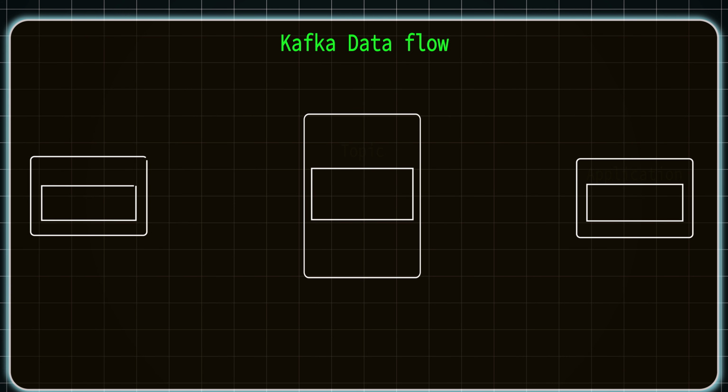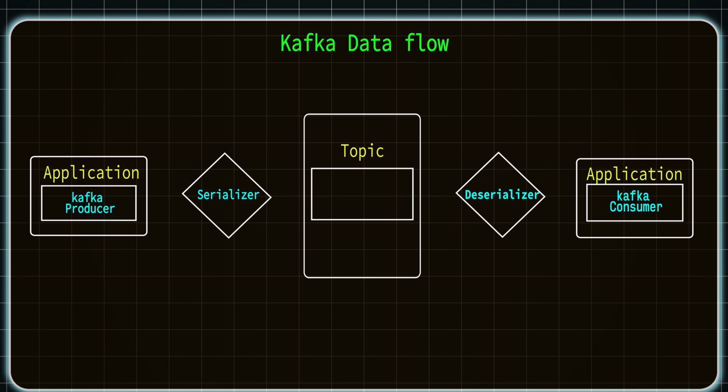So when a service or application is connected and configured with Kafka, the respective systems are also configured with a serializer and deserializer. Before the message is posted or reaches the topic, the message has to be serialized and converted to bytes. This is what the serializer does. On the other side, it is the same with the deserializer. It converts the bytes back to the original message.